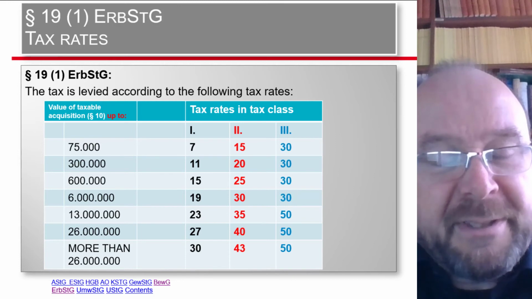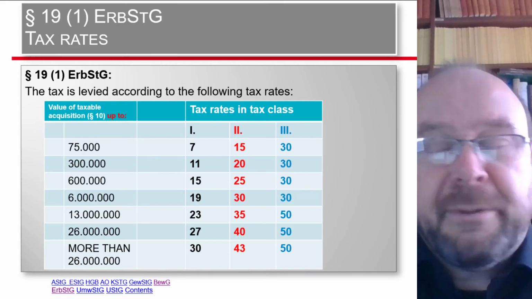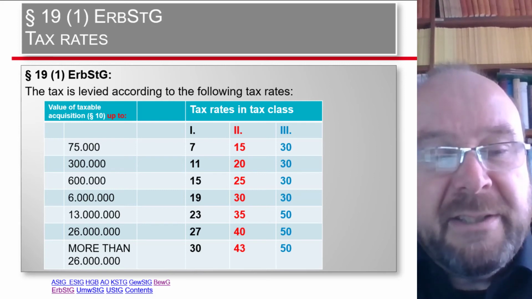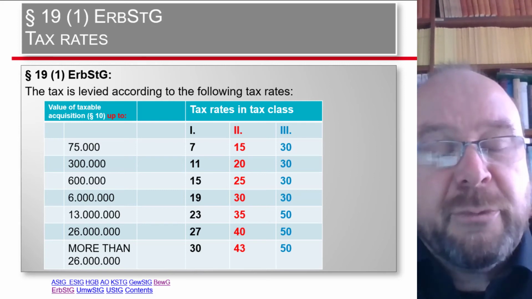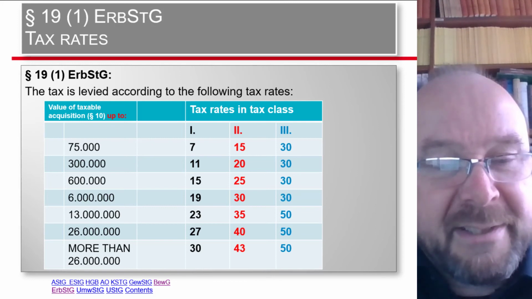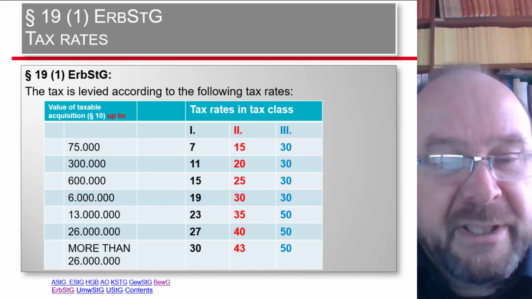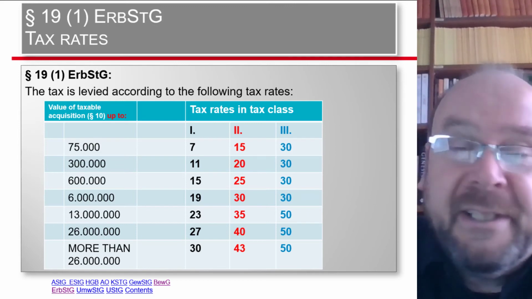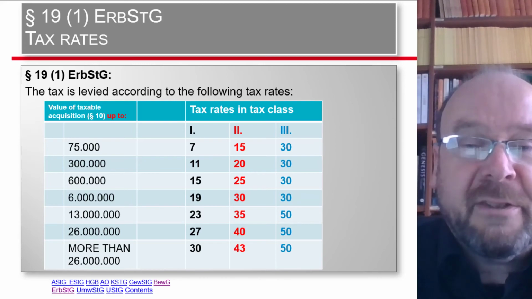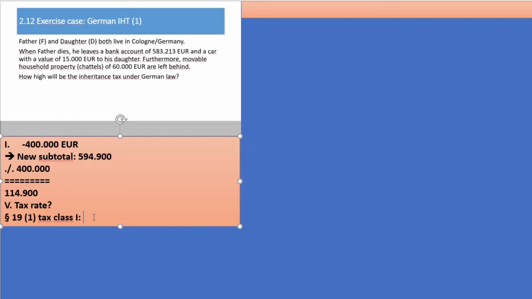We are probably tempted to look at 75,000, but the important word is "up to". So we need up to 300,000. We are at 114,900, so we need the tax rate for up to 300,000. That is here 11%.